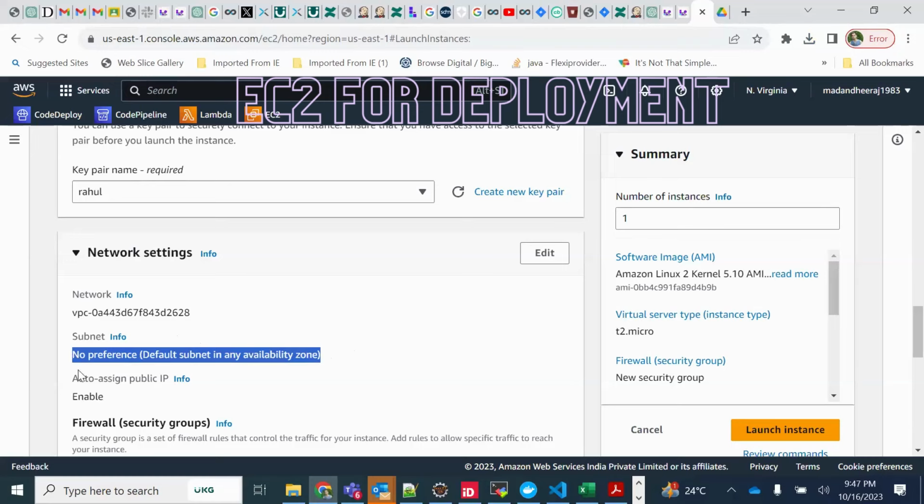Because this is just a demo, we just wanted to show you this project. So this VPC is nothing but a private network where you are creating a computer. Tomorrow you can create another computer in this same VPC. It's like creating a cyber cafe where a lot of computers are connected, and all those computers talk to each other. It's like in your home, you have a TV and a phone, and both are connected to the same Wi-Fi router.